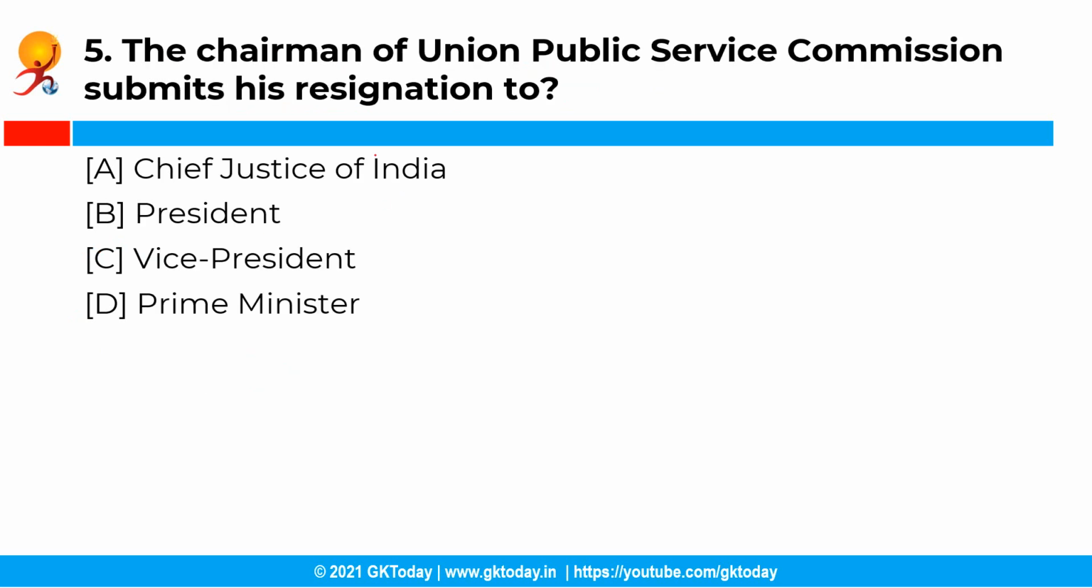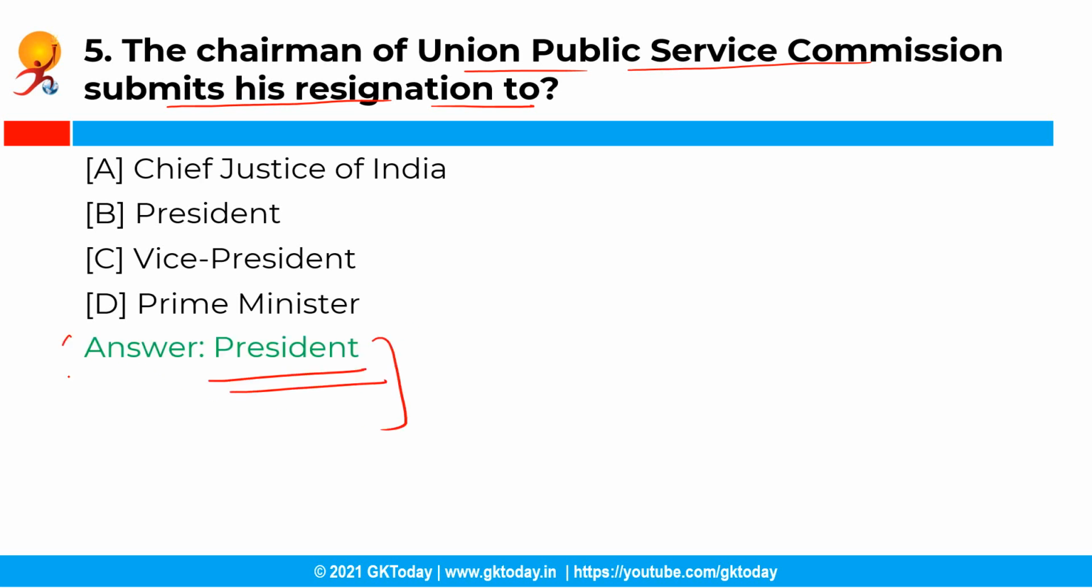So the next question is, the chairman of the Union Public Service Commission submits his resignation to whom? So you have the following options and the correct answer is option B, that is President. So the chairman and members of Union Public Service Commission can relinquish their offices at any time by addressing their resignation to the President. They can also be removed before the expiry of their term by the President in the manner as provided in the Constitution of India.